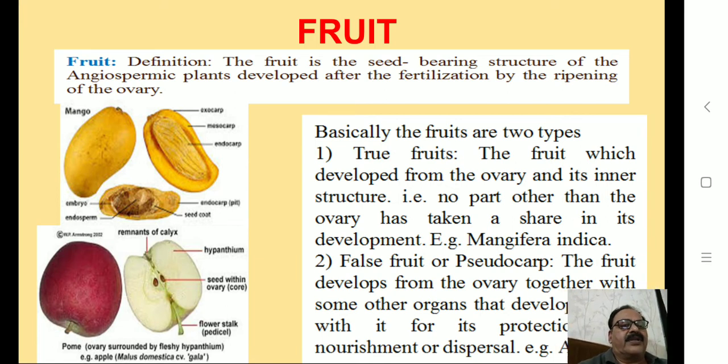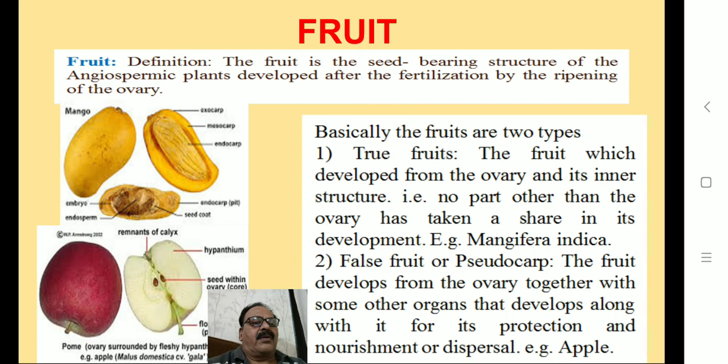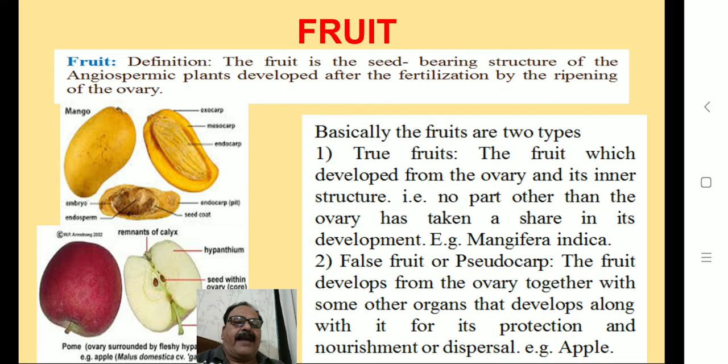The fruit develops from the ovary together with some other organs that develop along with it for its protection and nourishment or dispersal. For example, apple.